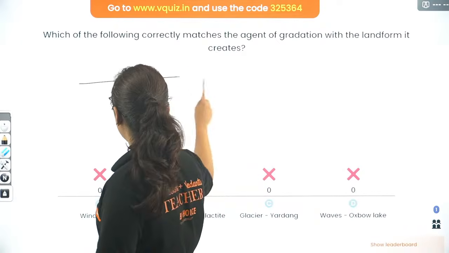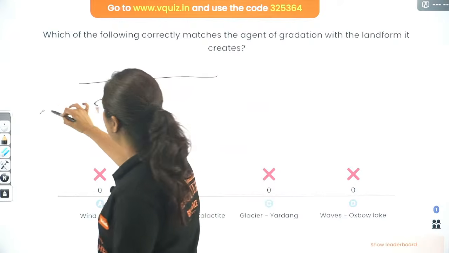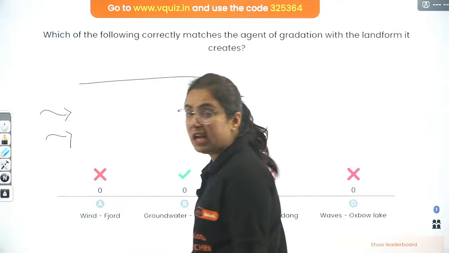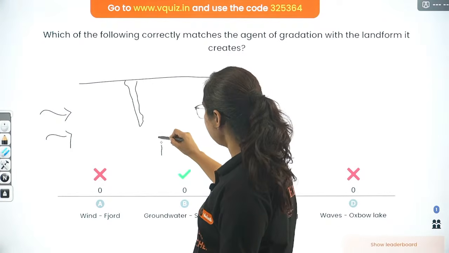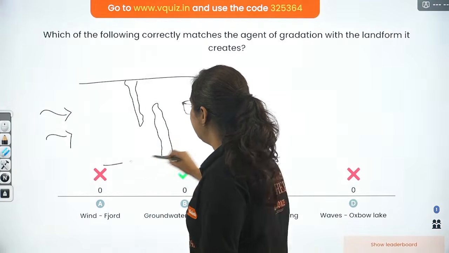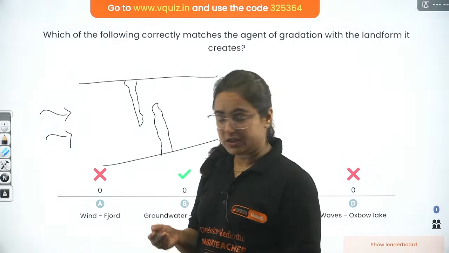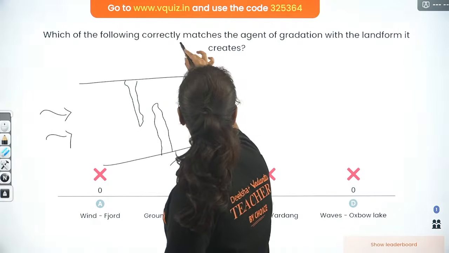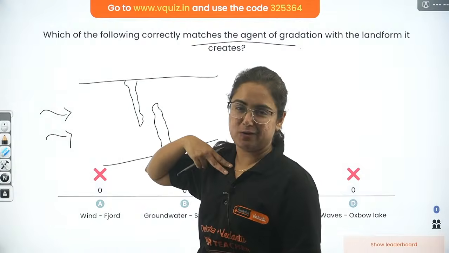Under the crust, because of the movement of groundwater, a lot of times there are structures like this. These are known as stalactites or stalagmites. Okay, my bad. How can the question be wrong?